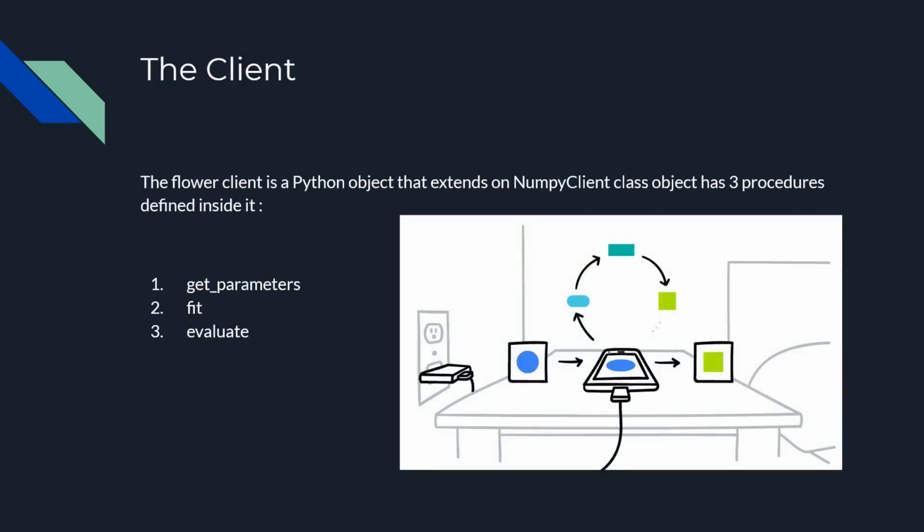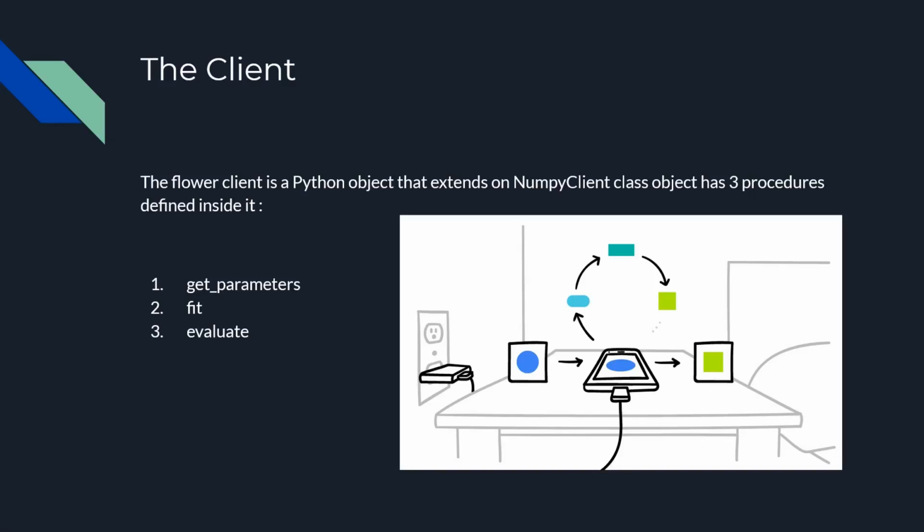So if you see the client architecture, the client object that the traditional Flower client has, it's basically a Python object that extends the NumPy client class. And why do we use NumPy client? Because it uses NumPy at its core. Every Python deep learning framework uses NumPy at its core. So that's why it's named NumPy client. The Flower client is an extension of that, and it has 3 procedures defined inside it.